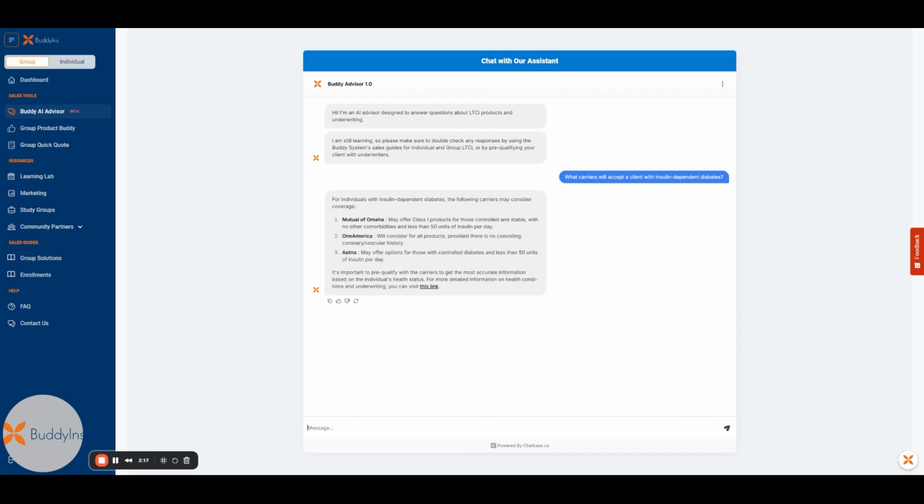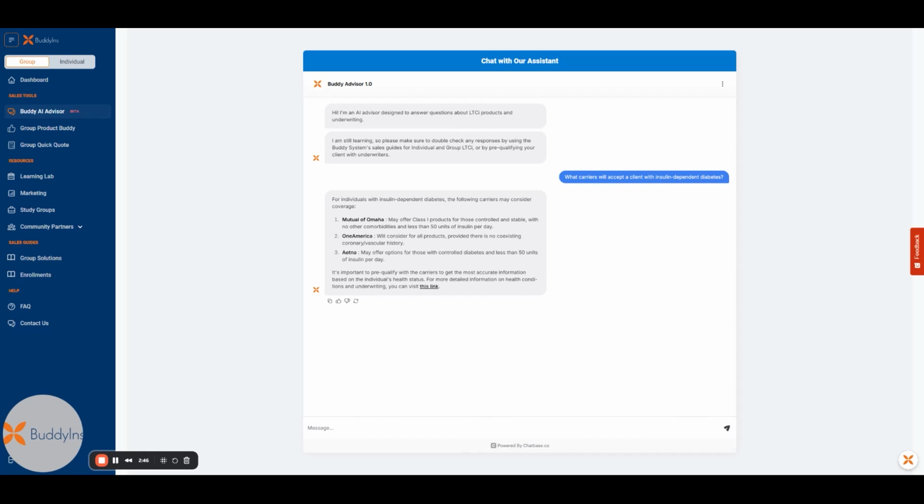So Mutual of Omaha will consider it maybe class 1 with no other comorbidities and less than 50 units of insulin a day. One America may consider for all products given there's no coronary or vascular history. Aetna may offer under 50 units a day. So this is kind of my set of ideas that I can then go research further, right? But at least I know there are some possibilities here.